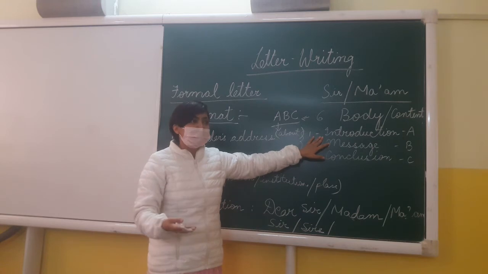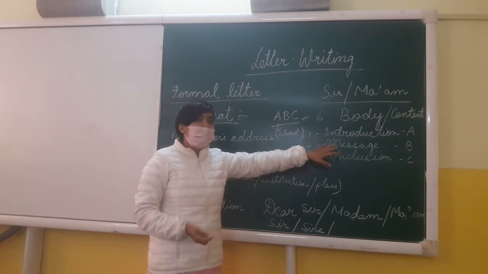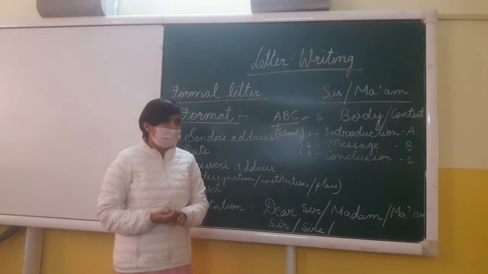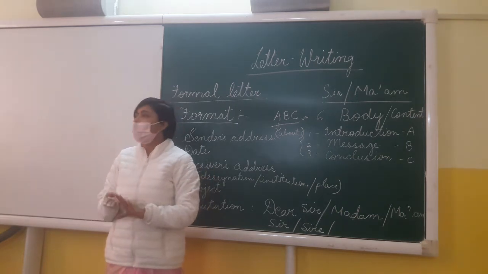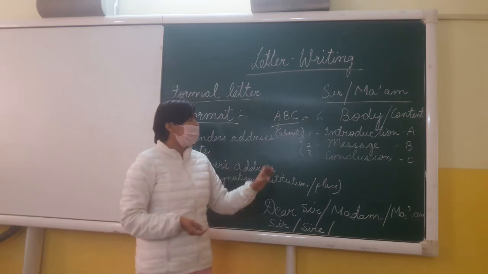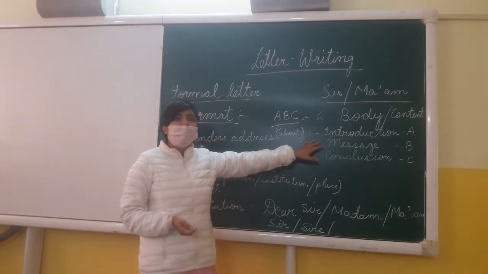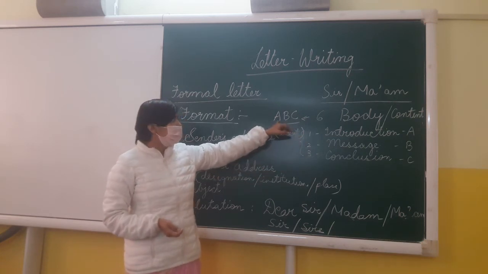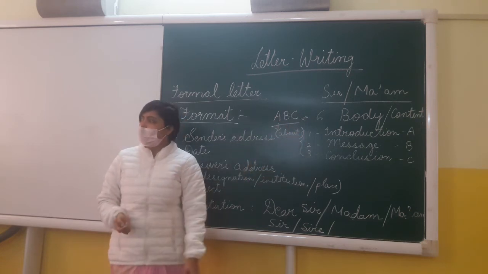You have to introduce. You have to write about, and do remember it should not be more than 1, maximum 2 sentences. Alright, it should not take more than 2 sentences. In 2 sentences, you must clearly state the matter. That means what are you writing about in the introduction. So we mention it as A, about.